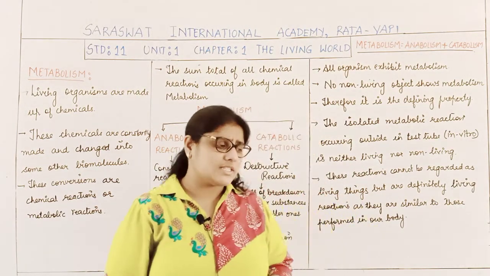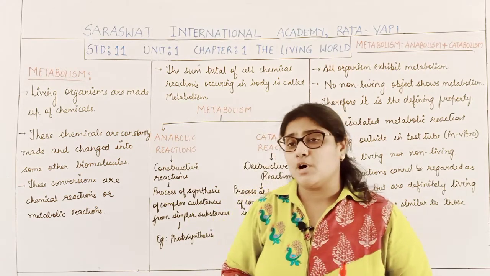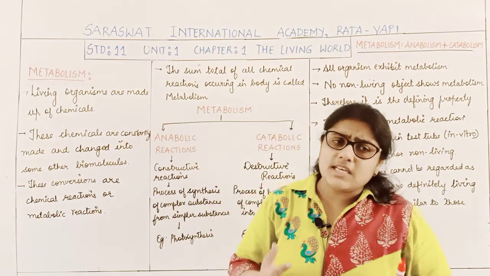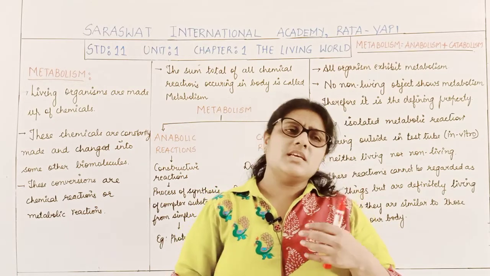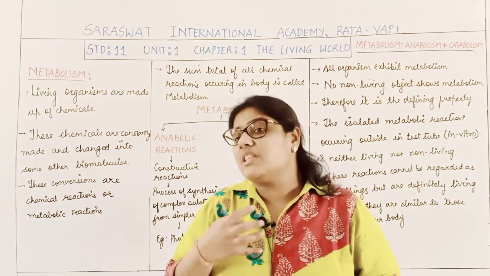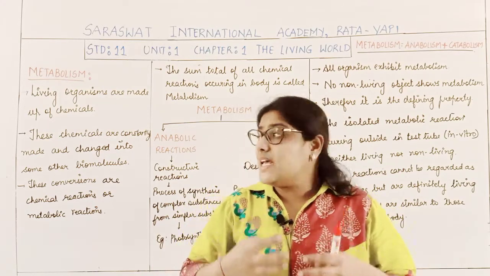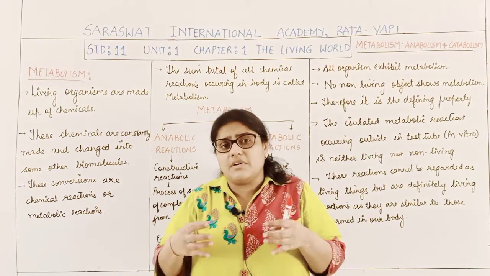Now students, we know that all living organisms are made up of chemicals. All these chemicals which make a living body are constantly made within the living organism as well as changed to other forms in our body.